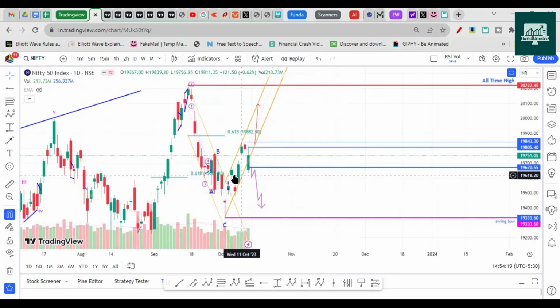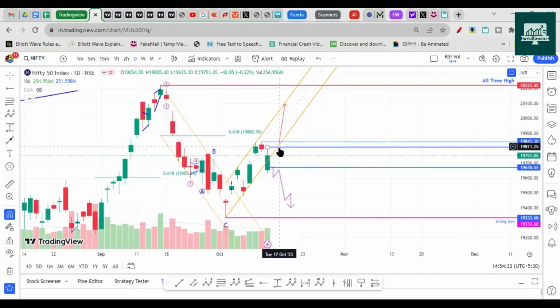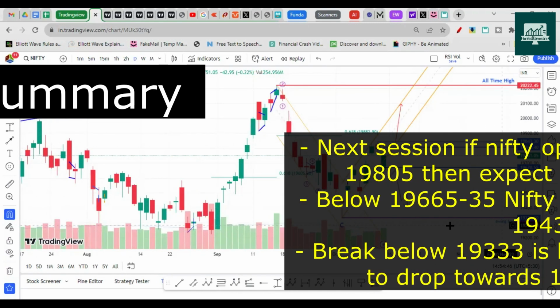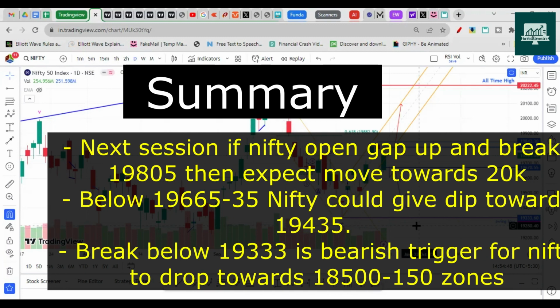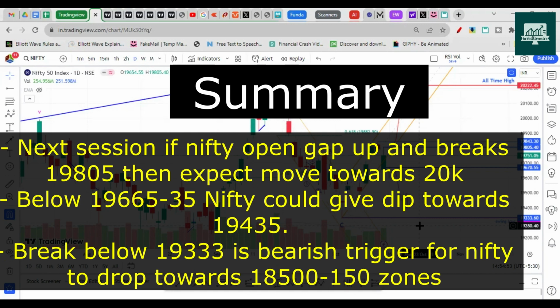So from 19,635 to 19,436, almost 200 points we can grab if this level is broken. On the upside, if it breaks, we can get 200 points as well. So on a short-term basis, we have 200 points of move that we can capture on the upside. And if it breaks 19,338, almost 800 odd points we can capture on the downside, 800 to 1,000 points.